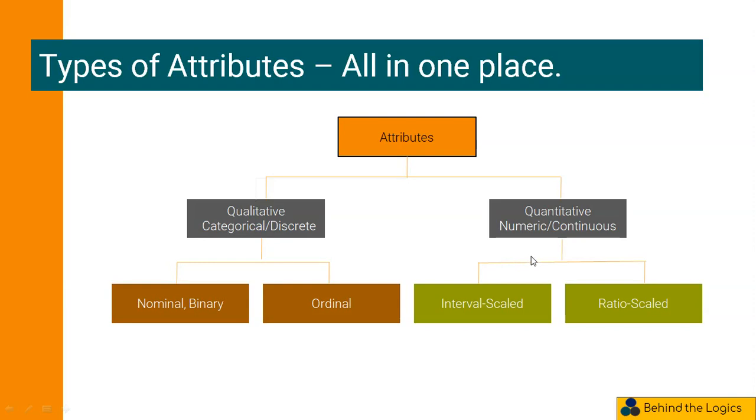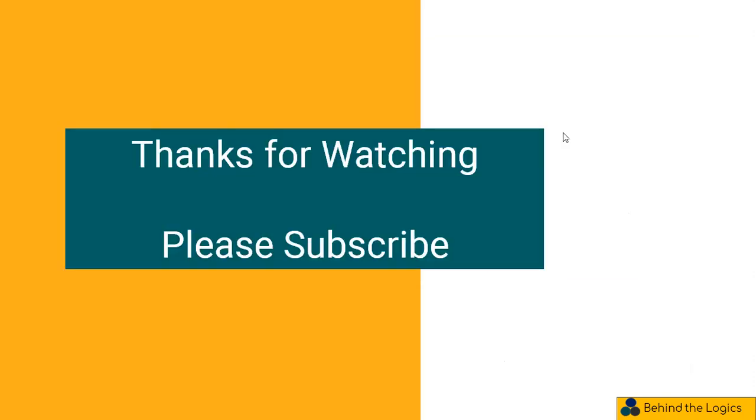Now, coming back to the slide. Now we can clearly understand nominal and ordinal attributes all having a range of values and called discrete or categorical variables and are qualitative. Interval scaled and ratio scaled attributes have continuous numeric values and are called quantitative. In this video, we thoroughly understood the attribute types and the possible values with examples. In the next video, we discuss how to measure the central tendencies of these attributes.